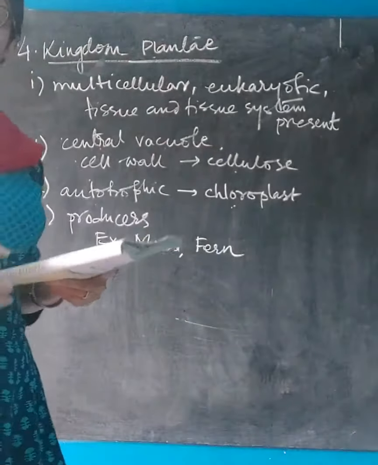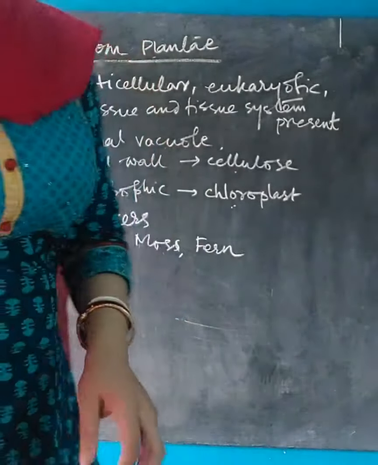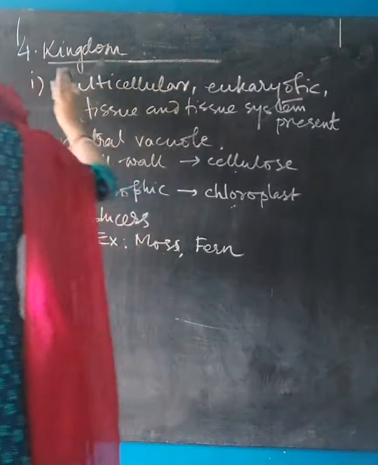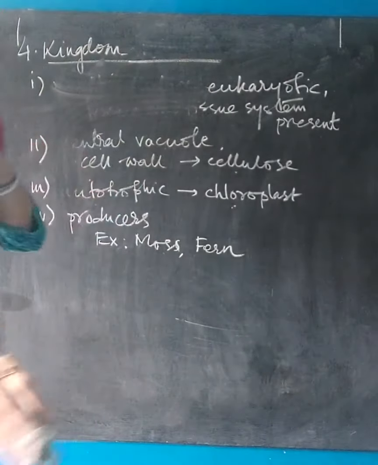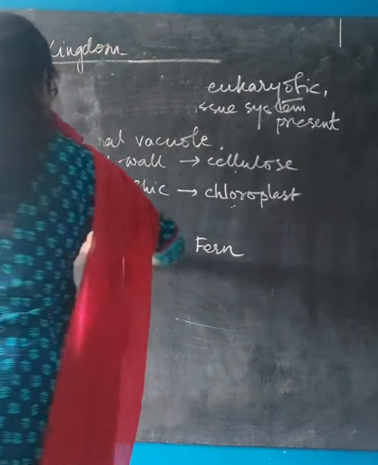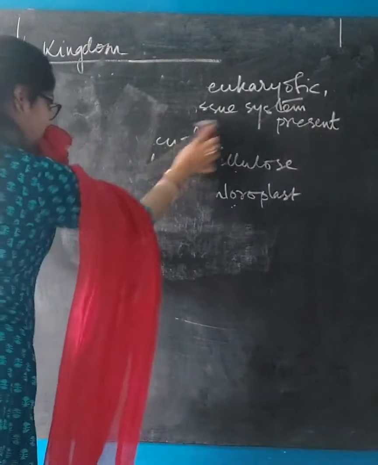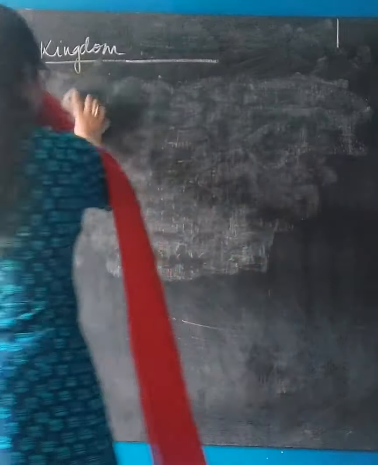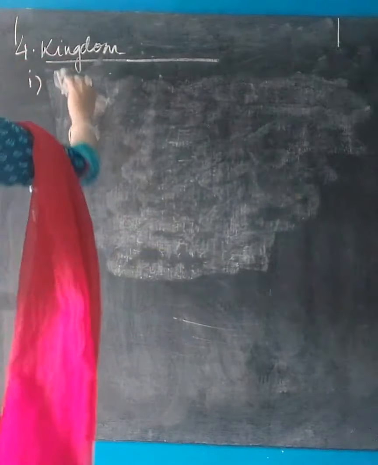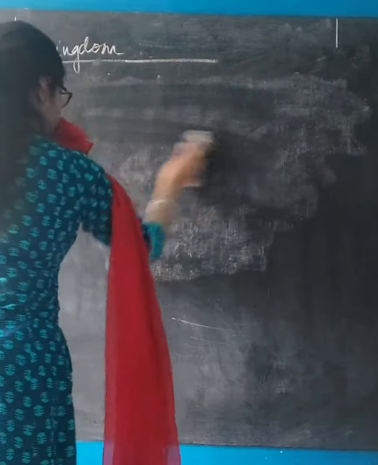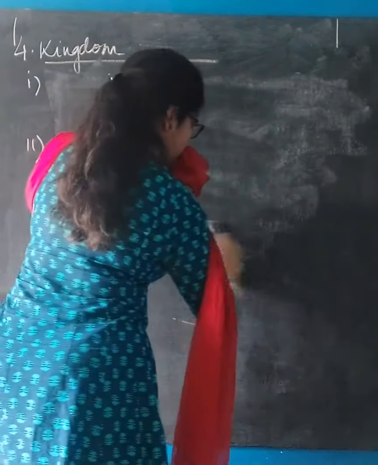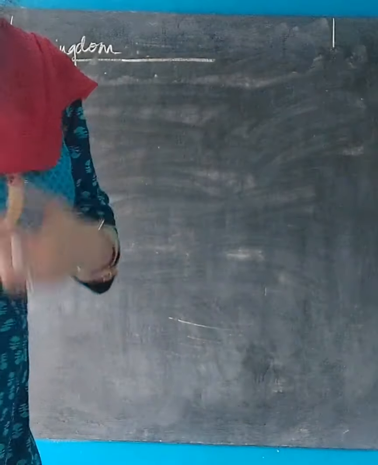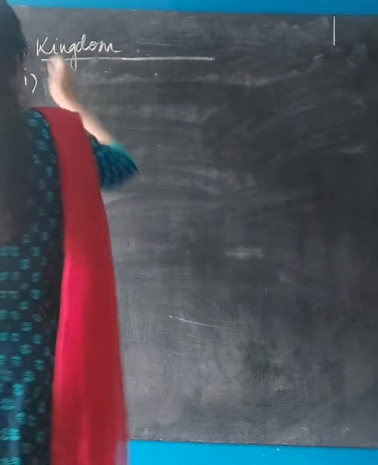Moving on to the last kingdom, which is kingdom Animalia, the number 5 one.